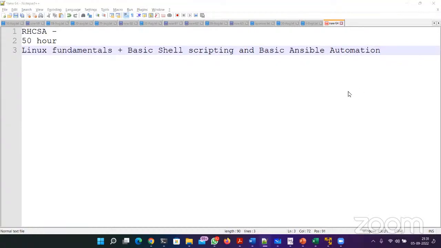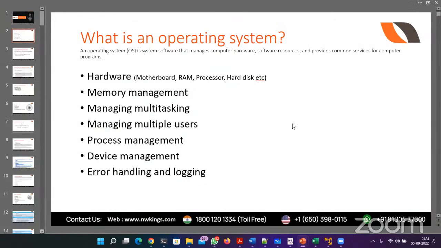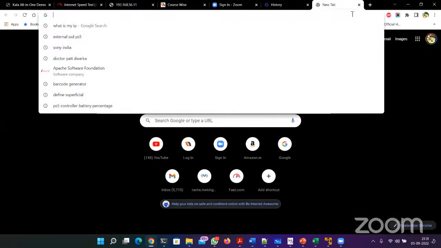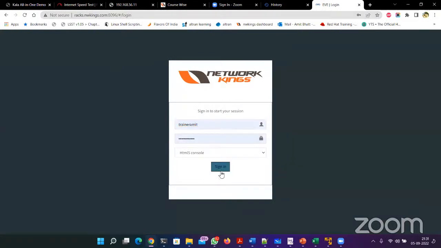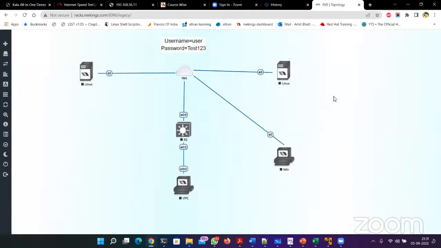All right, so let me start the slides. Today, what I have decided is I'm going to teach you how you can create your own Linux virtual machine so that you enable yourself for the practice. You need to practice Linux on a virtual machine. You can use the virtual machine online, which we are going to provide you using the URL racks.nwkings.com. If you have your credentials handy, or you might have received them in your email, you can log into your online lab.